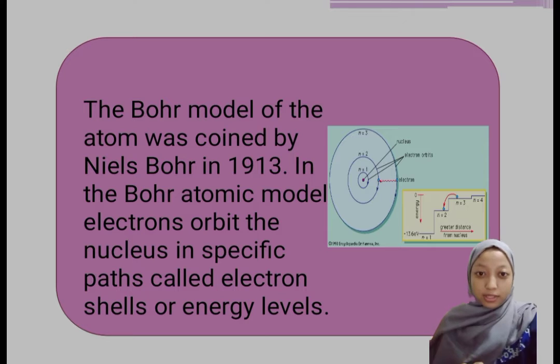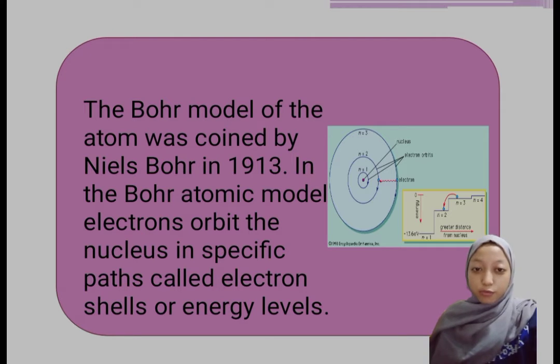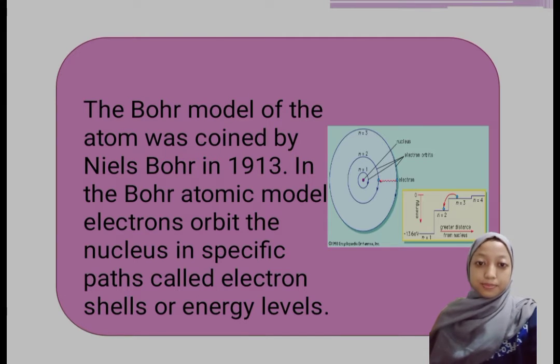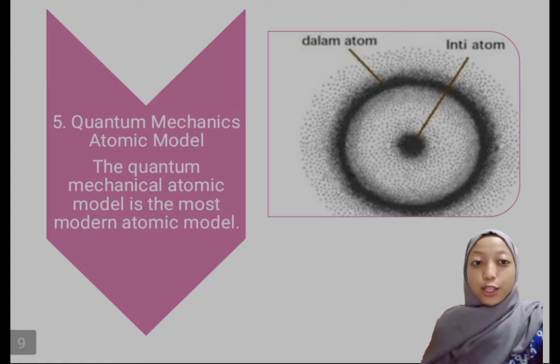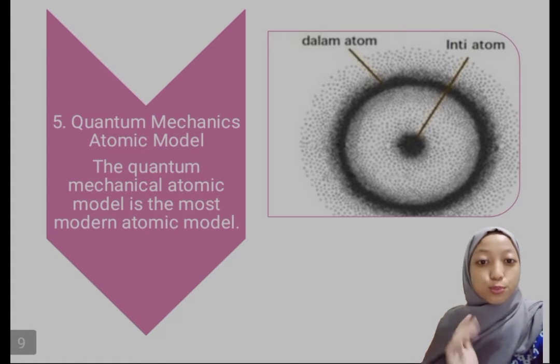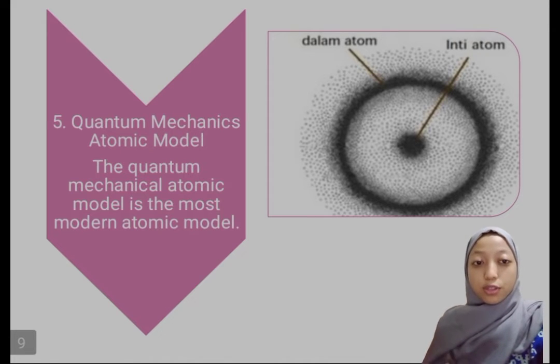In the Bohr atomic model, electrons orbit the nucleus in specific paths called electron shells or energy levels. The lowest energy level is the innermost electron shell, while the higher the shell number, the higher the energy level. Quantum mechanical atomic model. The quantum mechanical atomic model is the most modern atomic model. The atom consists of a positively charged atomic nucleus and a cloud of electrons that surround it. The region where the electron is found is called an orbital.